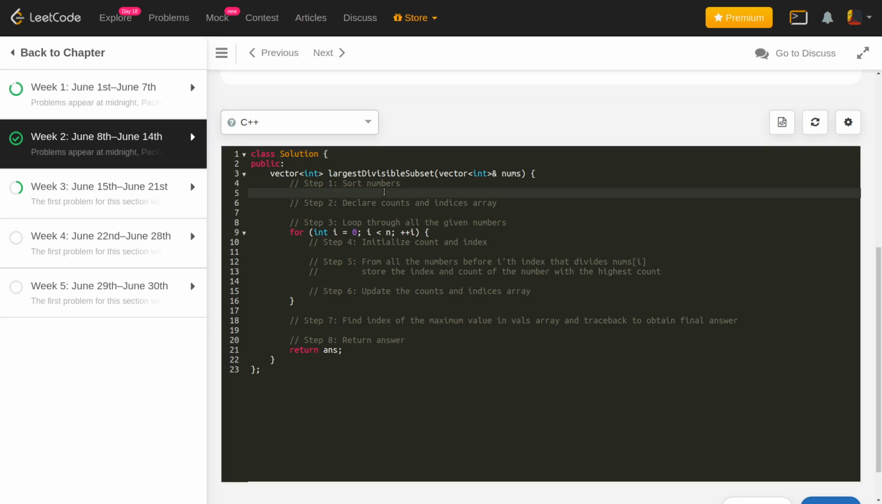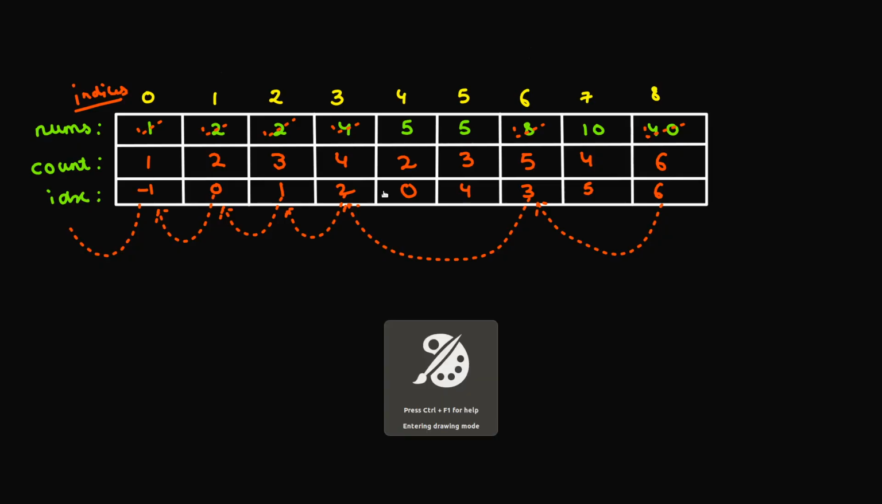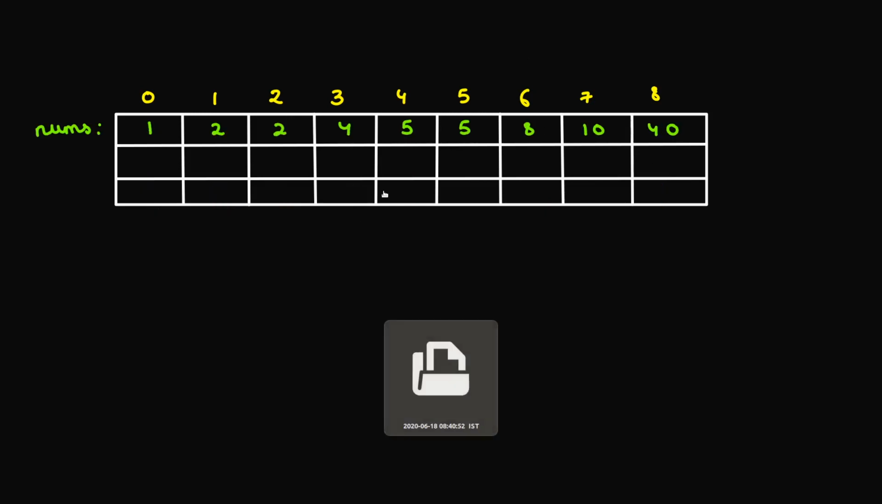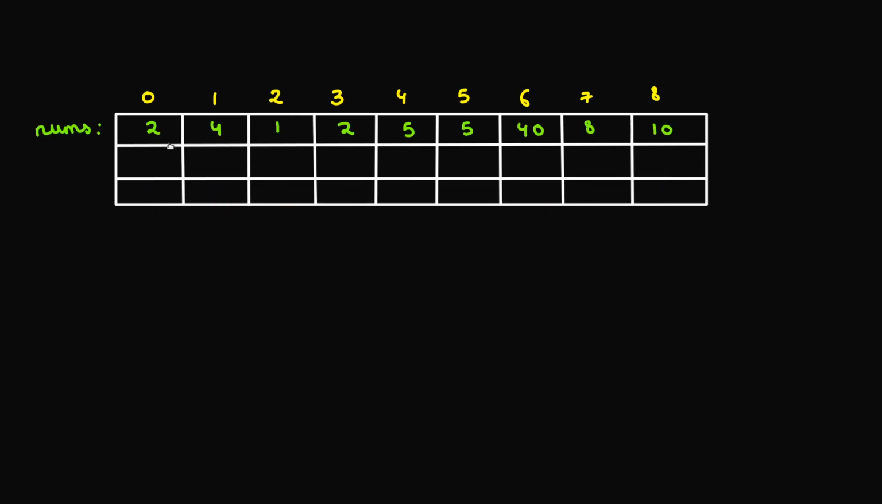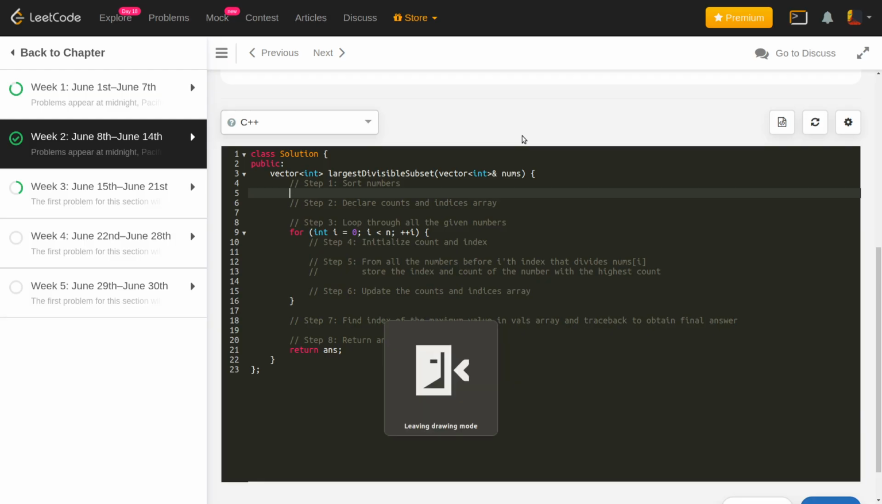So the first step is to sort the numbers, right? Because remember, this is what we did as the first step. We had all these numbers, 2, 4, 1, 2 and so on. And the first step that we did was to sort all these numbers, because we have to process all these numbers in the sorted order, right? So that's what we'll be doing. We'll just sort the numbers.